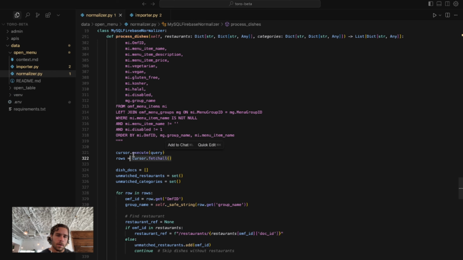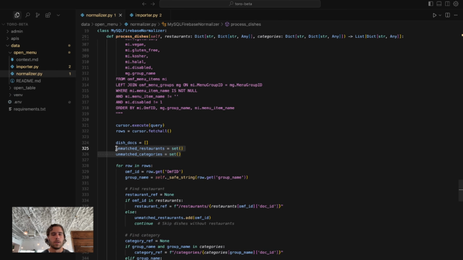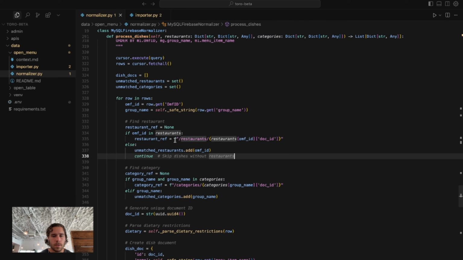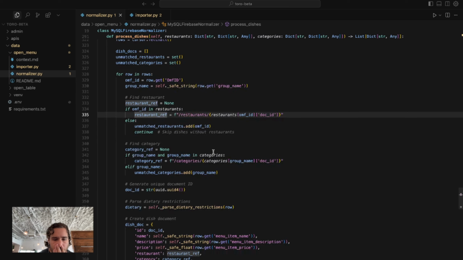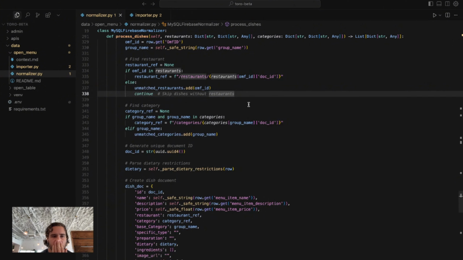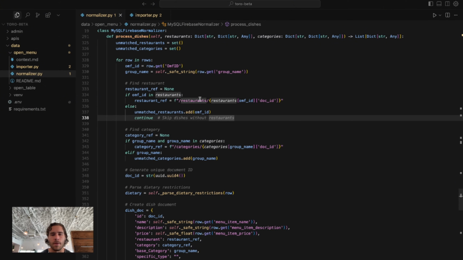So then we're executing that query, getting all of the rows, creating these sets for unmatched restaurants and unmatched categories. For the normalizer, we're just storing that reference to the restaurant and to the category.